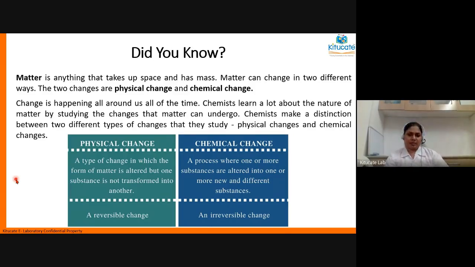We cannot predict it. Periodic means something which happens at equal intervals of time, and non-periodic happens at random instances. These are a few types of changes. Today we are going to study physical change and chemical change. All the different types of changes that we spoke about, like slow, fast, reversible, irreversible, on a broader level fall under physical and chemical changes only. How, we will see.